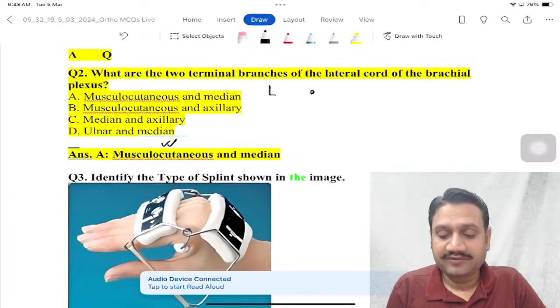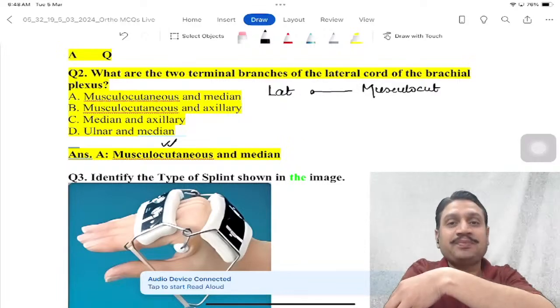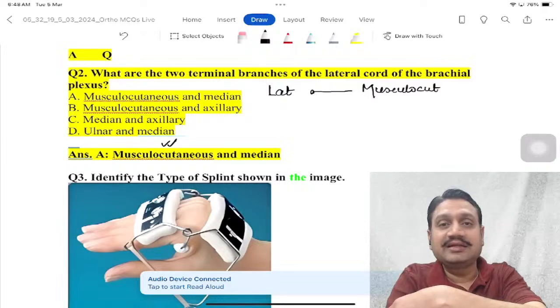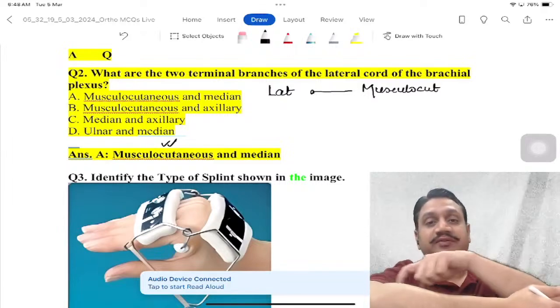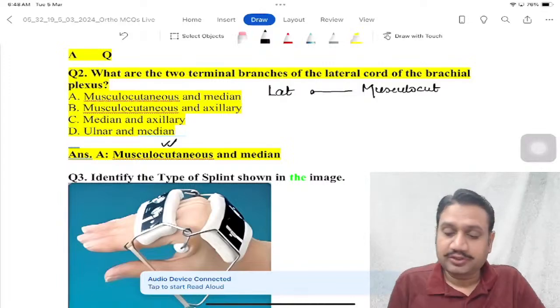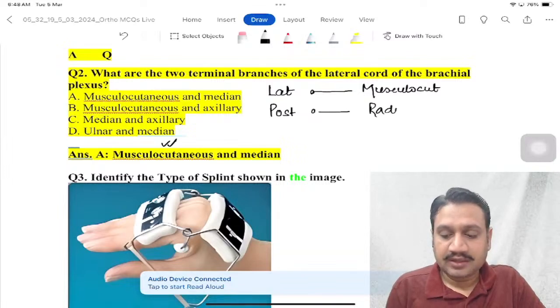So the lateral cord gives the musculocutaneous nerve, which supplies muscles and skin. Which muscles? The biceps, brachialis, coracobrachialis, and the cutaneous part is here, the upper aspect of the lateral side of the forearm. When we talk about the posterior cord, the nerve it gives is the radial nerve, right? And the medial cord gives the ulnar nerve.